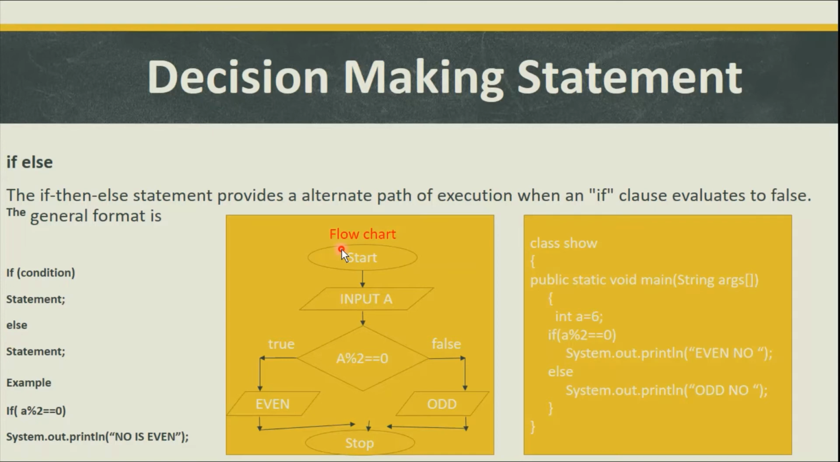Again we have tried to understand all these things using flowcharts. So look here, first we have started the program, we have taken an input, and now we have a condition. If this condition evaluates true, then this part will execute, otherwise the false part will execute. And here, if a modulus 2 equals 0, yes, then we will print even, otherwise odd will be printed. And now finally we have stopped the program.